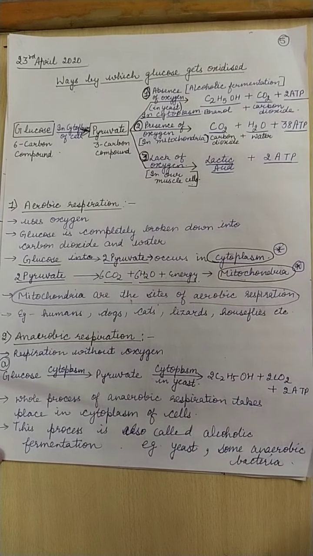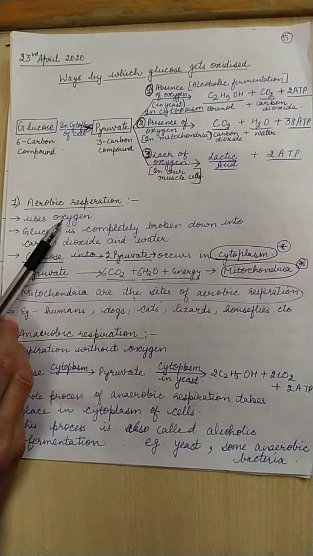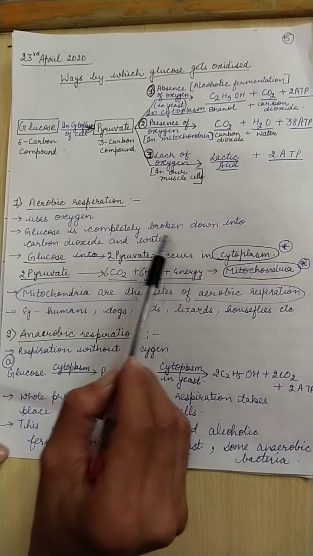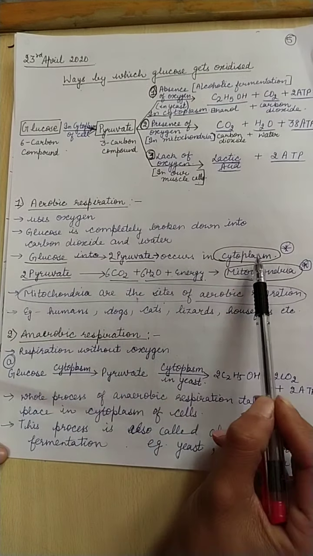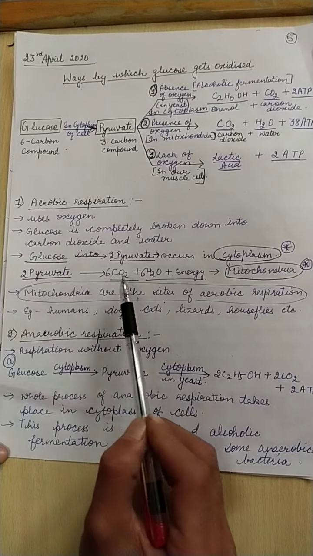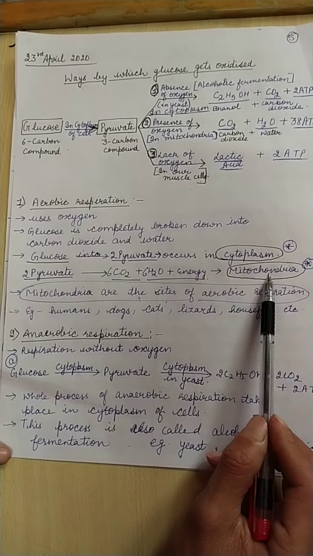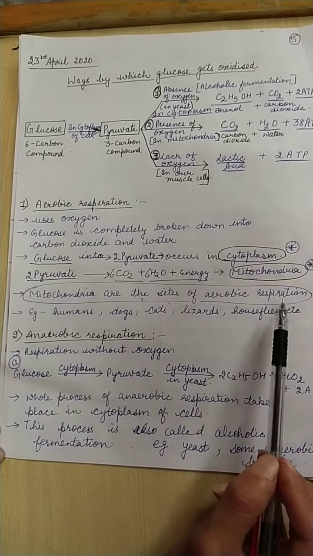Yes, now let us recapitulate the discussion of this flowchart once again. Aerobic respiration uses oxygen. Glucose is completely broken down into CO2 and water. Conversion of glucose into pyruvate occurs in the cytoplasm. Pyruvate is converted into CO2 and water, and energy is released in the mitochondria. Thus, mitochondria are the sites of aerobic respiration.